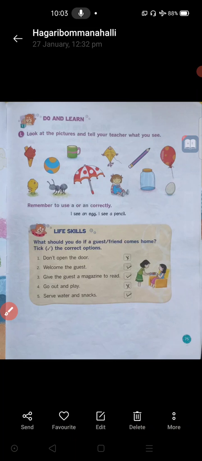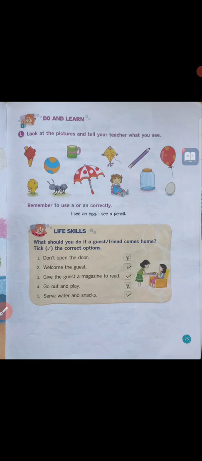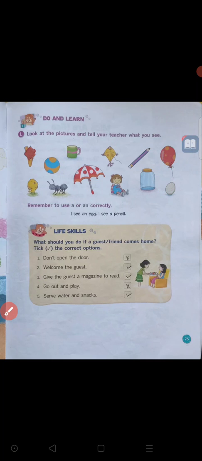Already I told you: when we are going to use a noun which starts with a consonant letter, there we need to use a. For nouns that start with a vowel letter, there we need to write an. For example, ice cream: here I is the vowel letter. So before ice cream we need to use an. I see an ice cream. I see a cup. Cup starts with the letter C, so we cannot use an here. We need to use a.